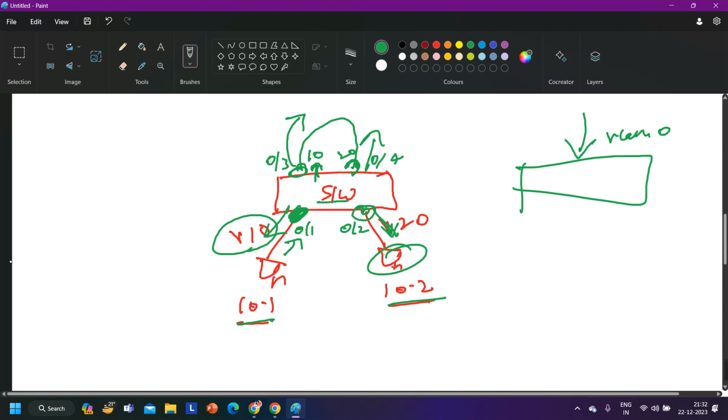And definitely this switch will learn the MAC address of this PC on two ports, 0/4 and 0/1, and the MAC address of 10.2 on two ports, 0/2 and 0/3.